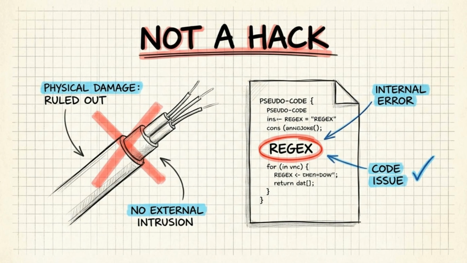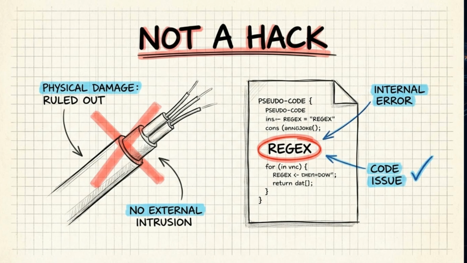Shopify. This was not a hack, nor was it a cut fiber cable. It was a single line of text, a regular expression, or regex. This internal error caused a catastrophic backtracking loop, melting the control plane.